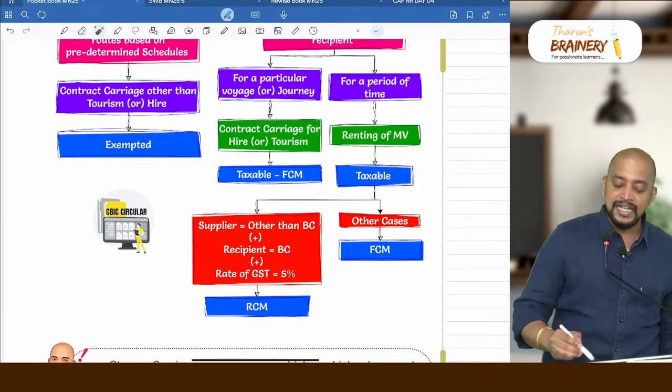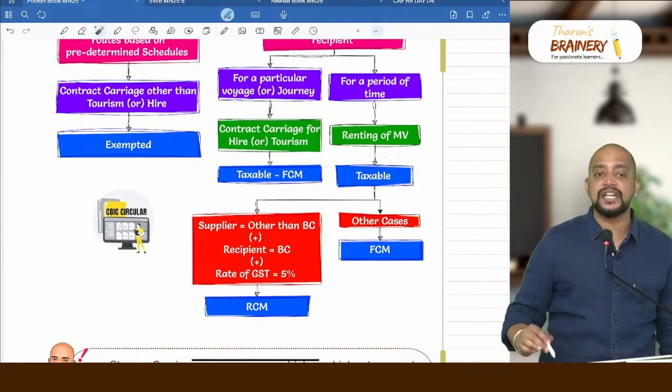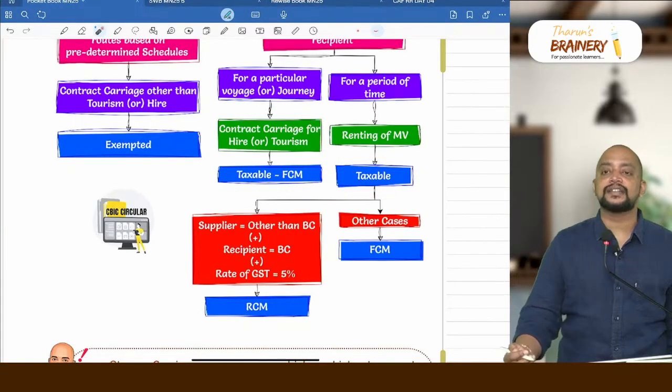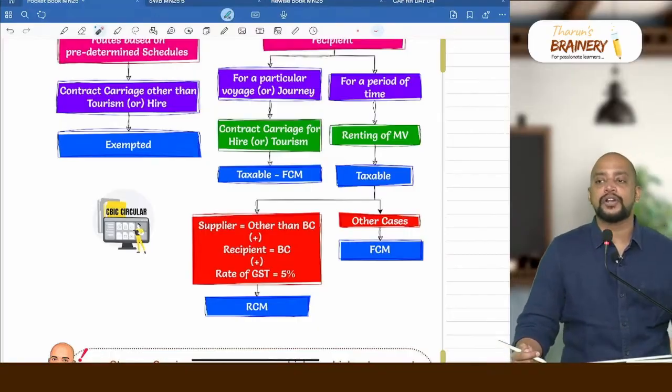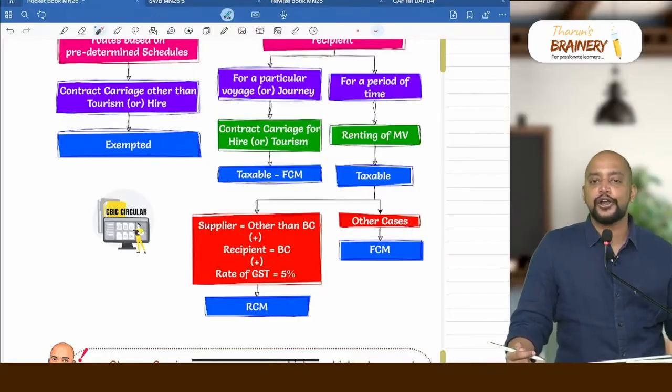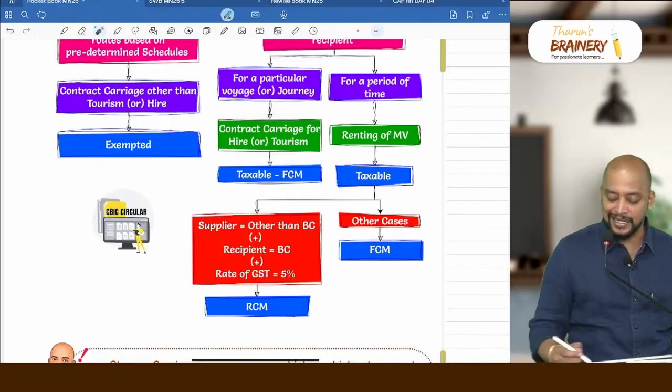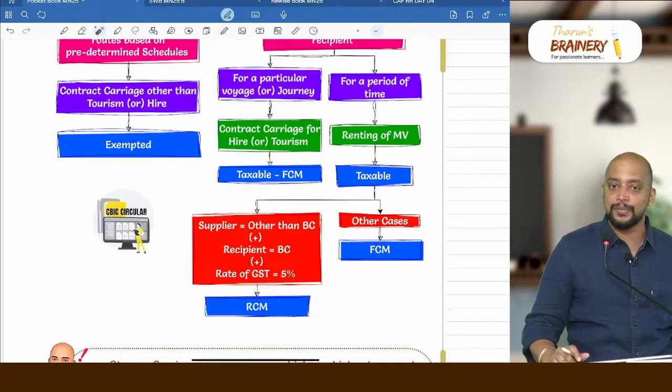But what is the difference? If it is contract carriage, always FCM. If it is renting, it will come under RCM. Three conditions are there for RCM. What are they? The supplier should be other than a body corporate, the recipient should be a body corporate, and the rate of GST should be 5%. Then it is RCM, otherwise it will be FCM.